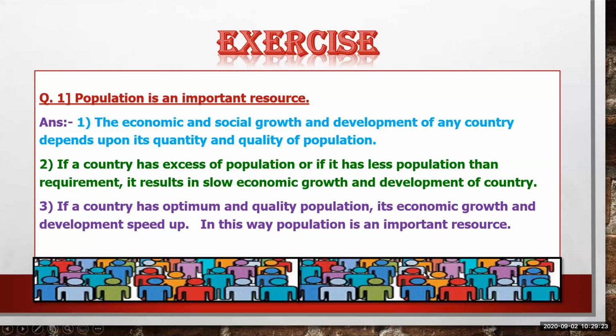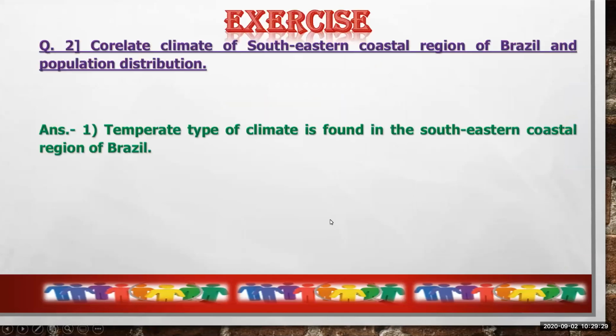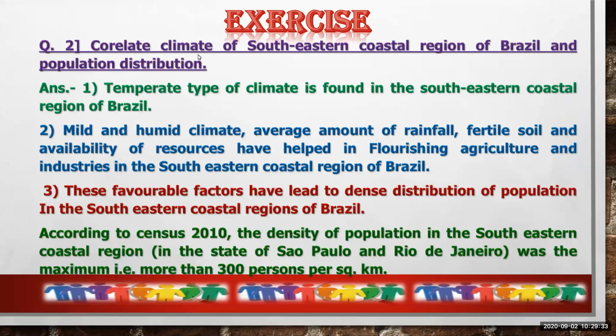Now we'll see the next question, which is based on today's topic. That is question number 2. Correlate climate of southeastern coastal region of Brazil and population distribution. We have already seen that the coastal part of Brazil is more populated as compared to the northern and central part of Brazil.